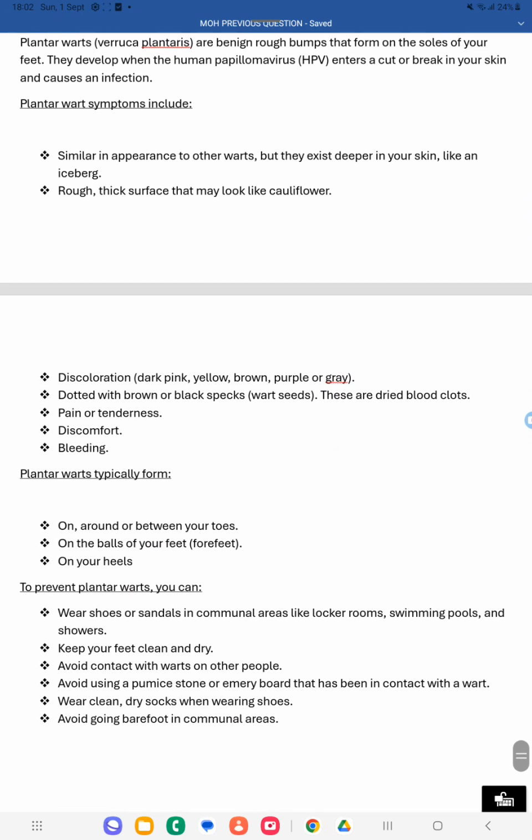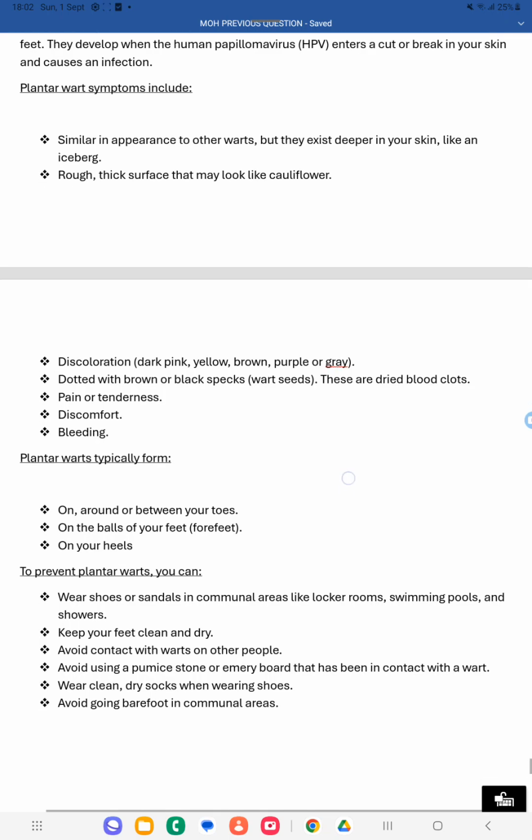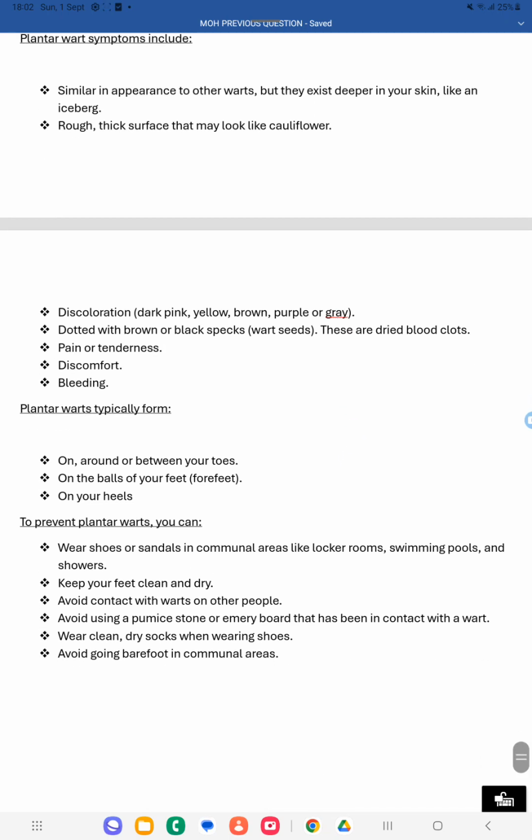So which are the areas you will be getting? Especially you will be getting it on, around or between the toe area, or on the balls of the feet, or on your heels. So these are the locations of the plantar warts. To prevent plantar warts, you have to wear shoes or sandals wherever you use the locker rooms, swimming pool, shower. In all these areas you have to use shoes or sandals and keep your feet clean and dry.